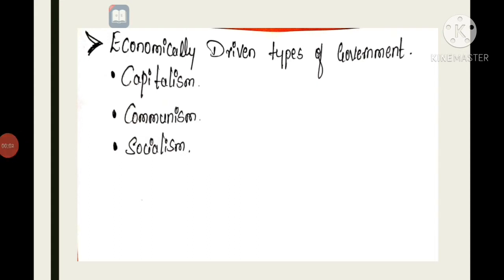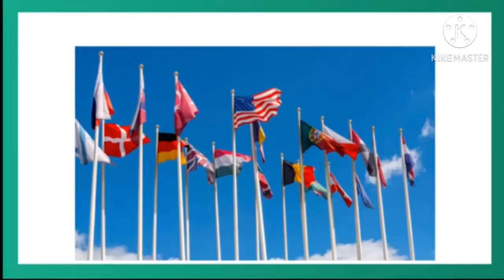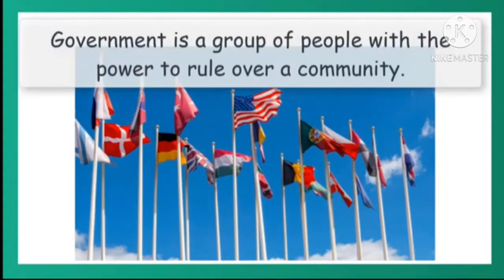Now let us discuss the variety of political systems used for the different nations. Today we're going to talk about some of the different types of government that exist in the world today. A government is a group of people that has the power to rule over a community, like a state or a country. In this lesson, we will be talking about the types of governments that rule over countries.